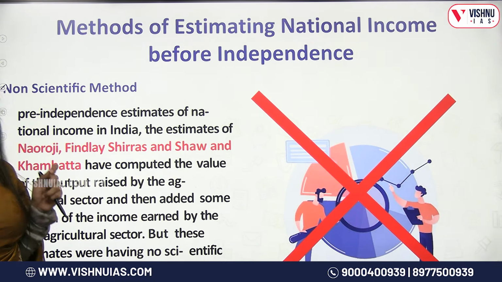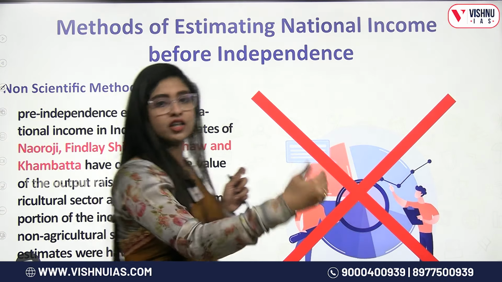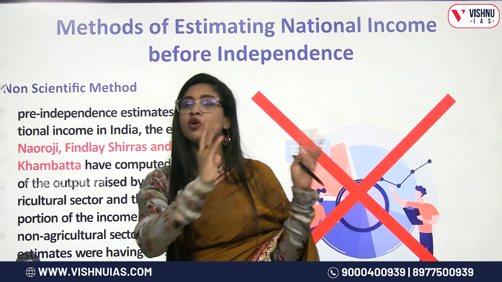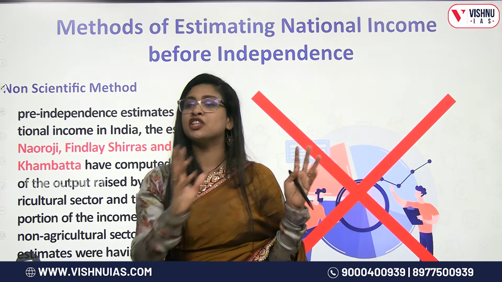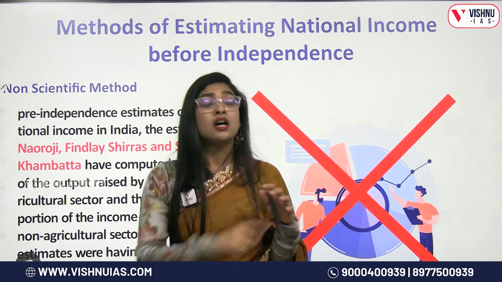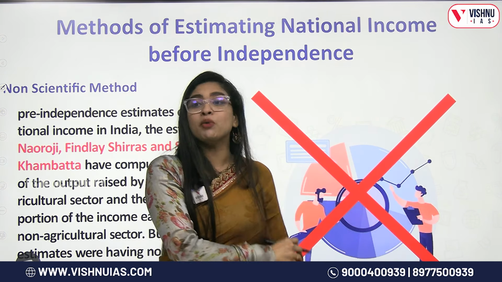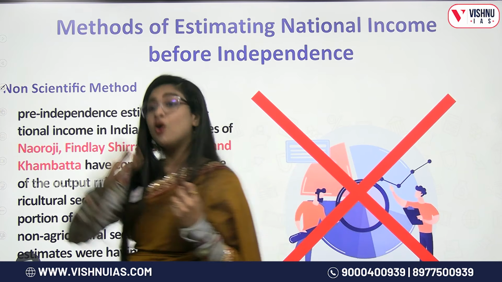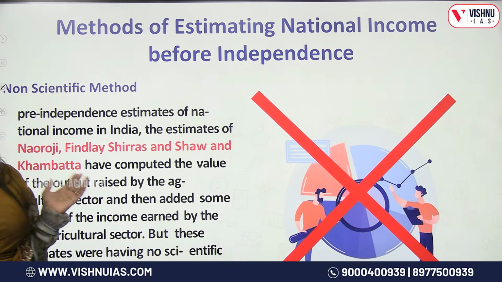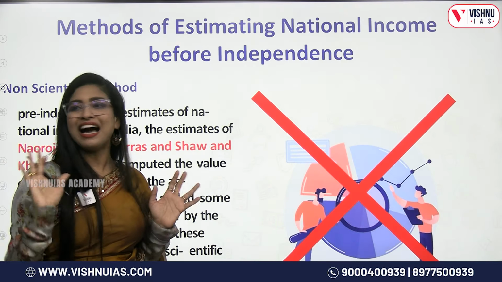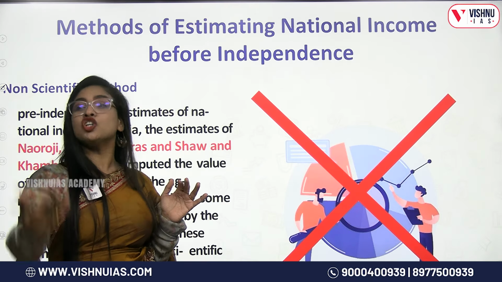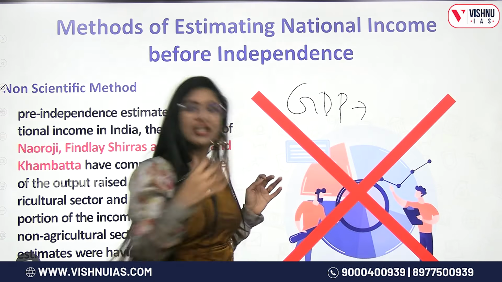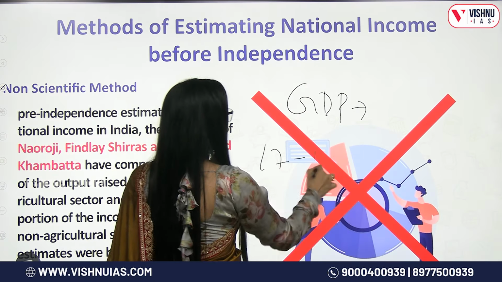Though Dadabhai Naoroji took an effort to measure or estimate national income, he was very particular on focusing on the primary sector of the economy. During those days, majority of people were dependent upon the primary sector. Even today, nearly 50% of population depends upon agriculture. But their contribution to the country's GDP or output has slowly improved. It was only 17 to 18%.